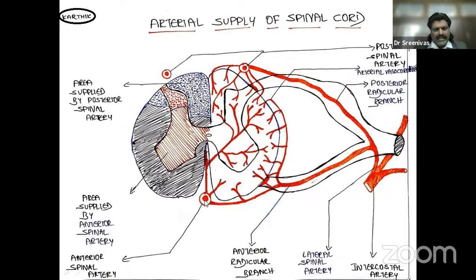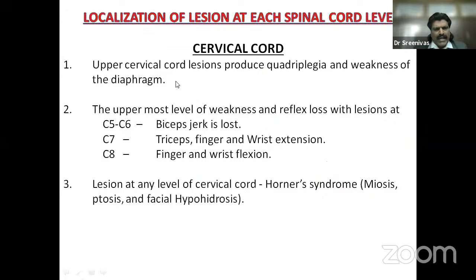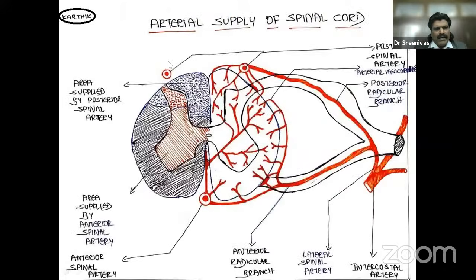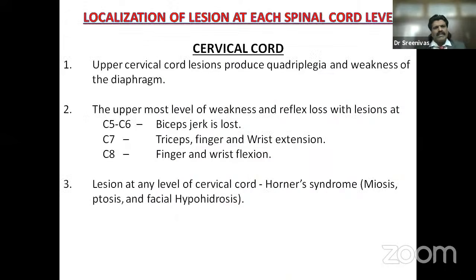You have a single anterior spinal artery, and two paired posterior spinal arteries, and it gets reinforced by all these medullary arteries which come and reinforce at every level. In the thorax, it is by intercostal arteries. So the posterior column is supplied by the posterior spinal artery. Other than the posterior column, the entire spinal cord is supplied by the anterior spinal artery.